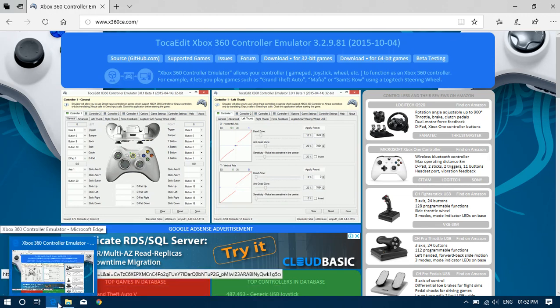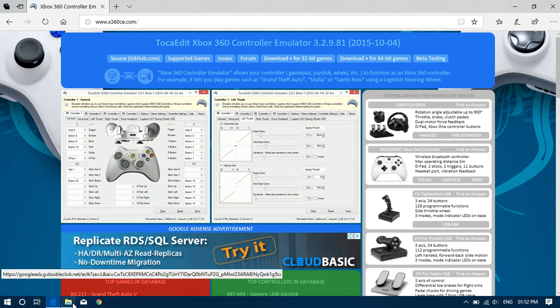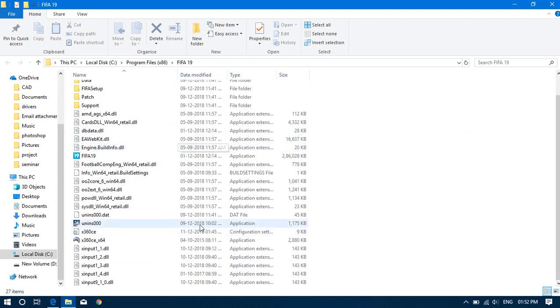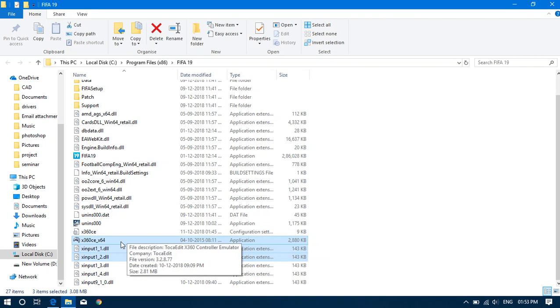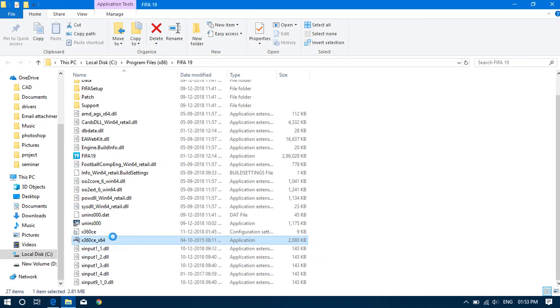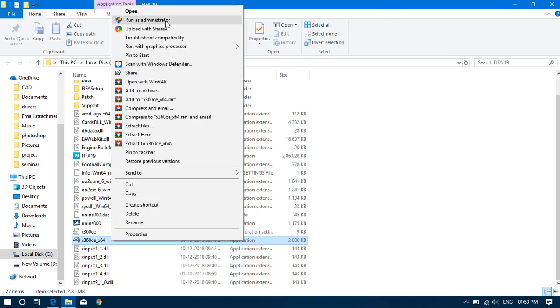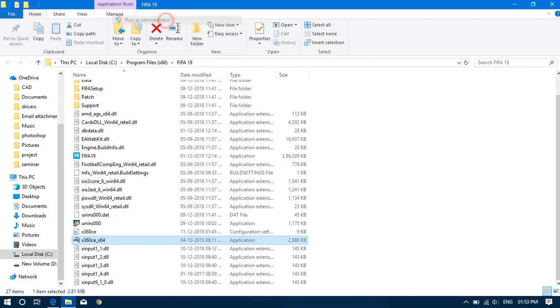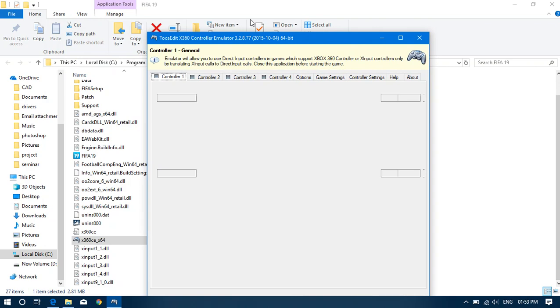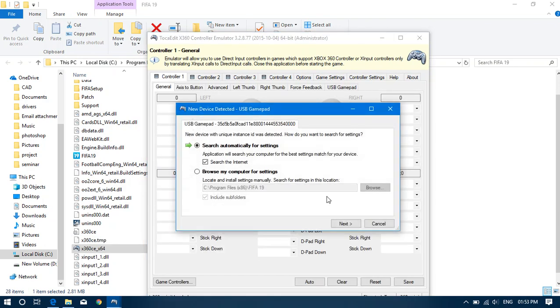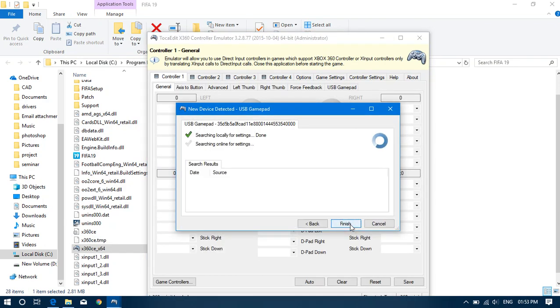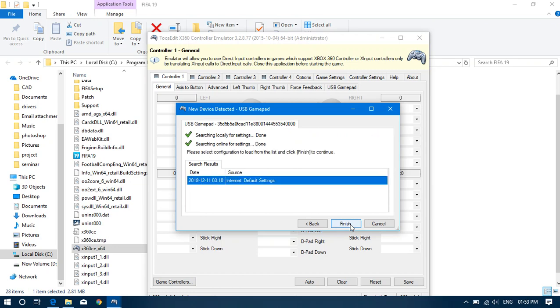So I'm having FIFA 19 here. I extracted that file. This is that file. Okay, so make sure to run as administrator, because it won't work unless you do. So here click next, go for finish.